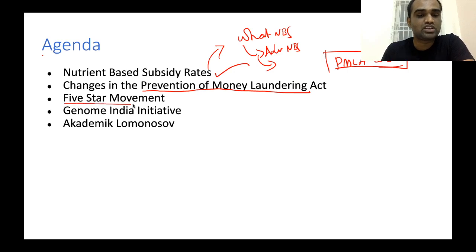The next one is the 5-star movement. This 5-star movement is ongoing in Italy. So we will look into what are the origins of this 5-star movement and in what way this 5-star movement is very, very important from a prelims perspective.